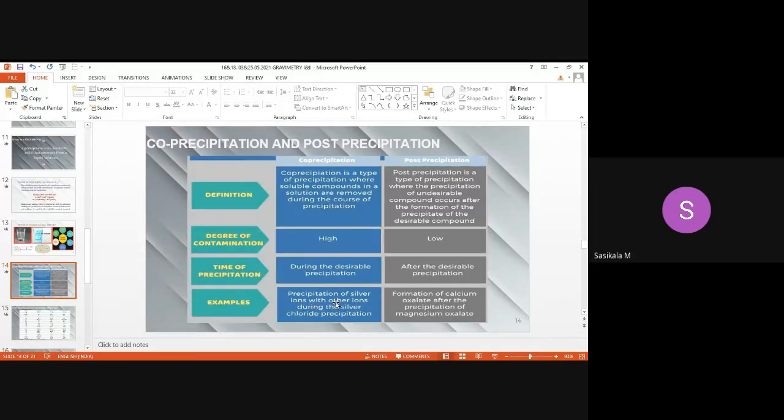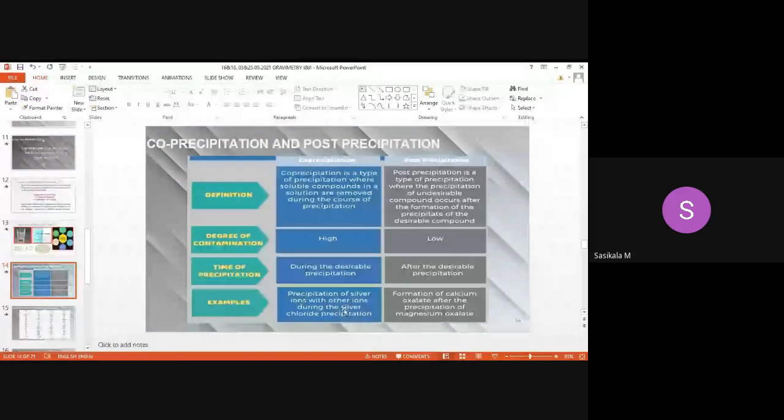To avoid that, you add nitric acid to give an acidic medium and stabilize silver nitrate, so that only silver chloride will form during the chloride limit test. You maintain acidic media with nitric acid so that it forms silver chloride particularly and does not give some other precipitate, since silver ion will go for co-precipitation with other ions.